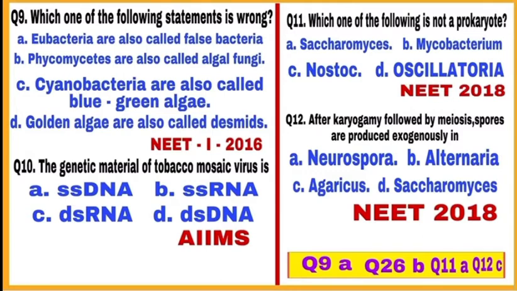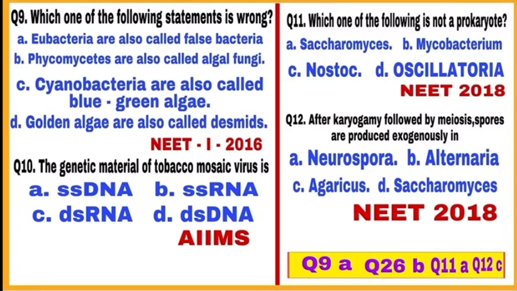It is eukaryotic unicellular fungus, while prokaryotes include bacteria like Mycobacterium, cyanobacteria like Nostoc and Oscillatoria, Mycoplasma and Archaebacteria. So, correct answer is A. Saccharomyces is not a prokaryote. So, mark A as a correct answer.